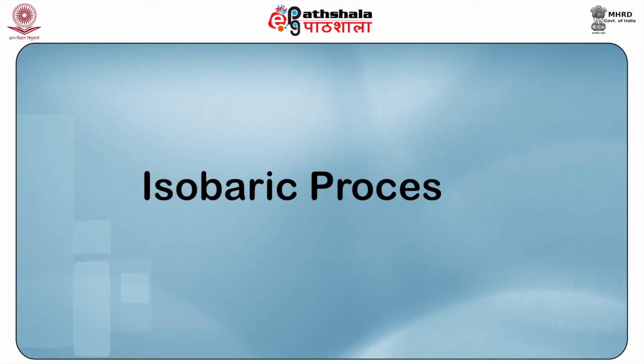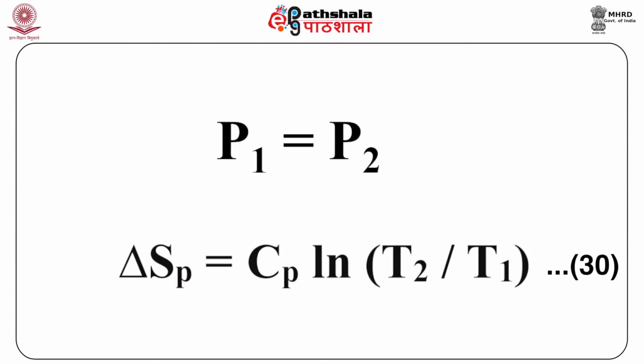Isobaric process. During this process, the pressure of the system remains constant. Accordingly, P1 equals P2. Thus, equation 27 changes to ΔSp = Cp ln(T2/T1). This is our equation 30. Subscript P indicates that the pressure of the system remains constant. Thus, from equation 30, we can say that on increasing the temperature of an ideal gas, the entropy of an ideal gas increases.